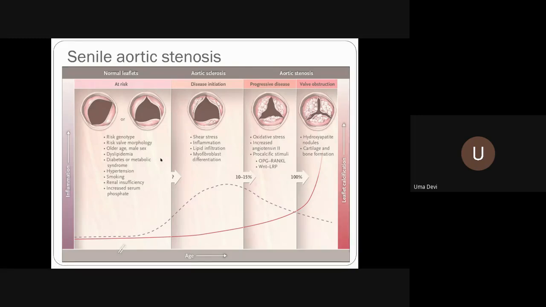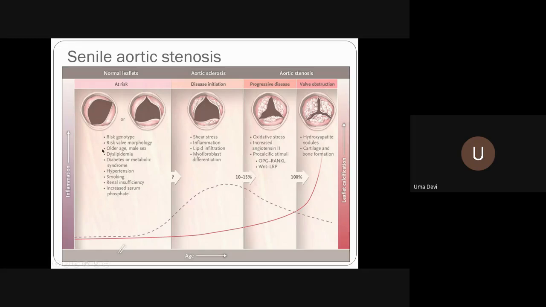Rheumatic heart disease is the only condition where females are more common than males, but otherwise, in aortic stenosis, 2/3 will be males. Then, of course, dyslipidemia, diabetes and metabolic syndrome, that is any risk factor for atherosclerosis, will also lead on to aortic stenosis. Then hypertension, smoking, renal insufficiency, and increased serum phosphate, that is the calcium phosphate metabolism, when there is some imbalance going on.